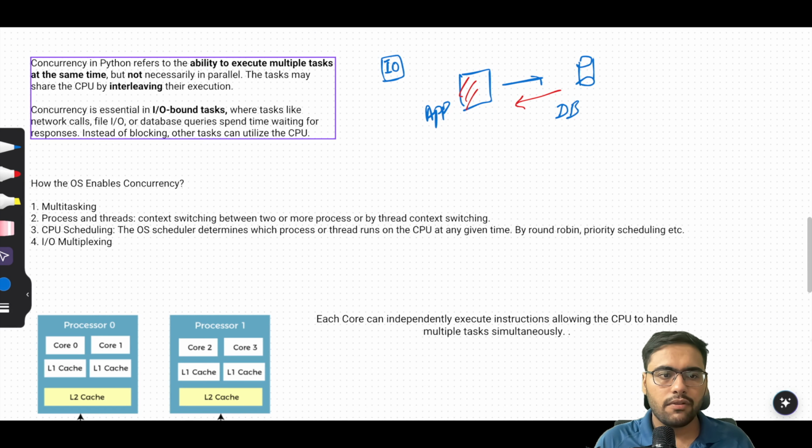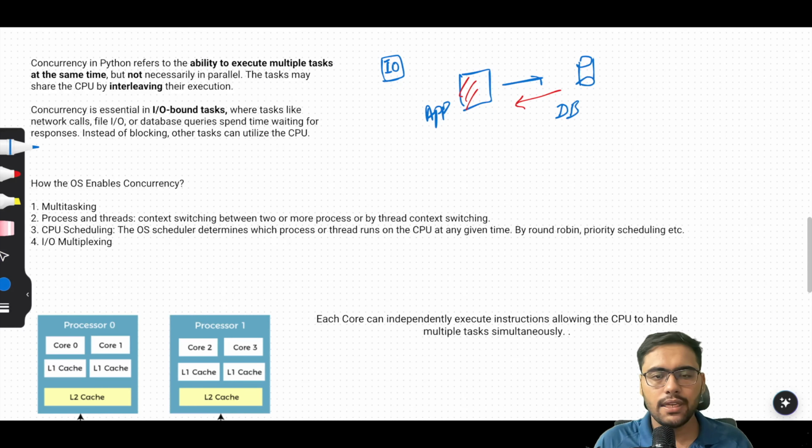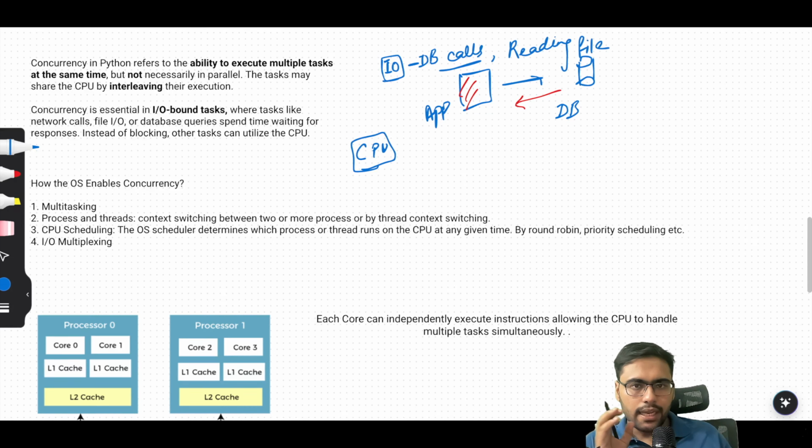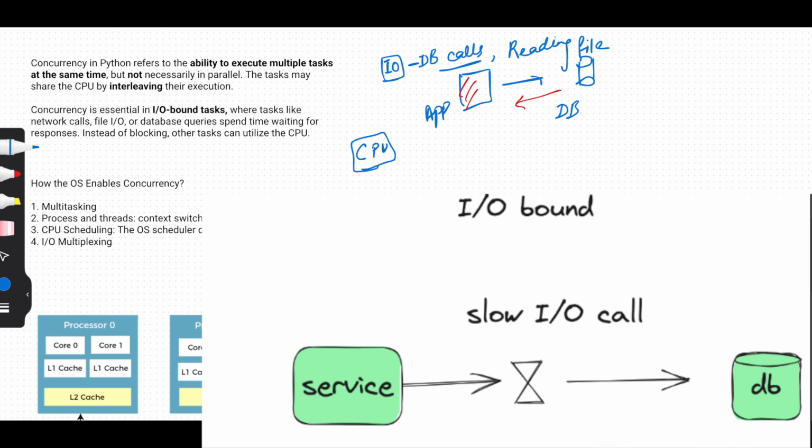Okay, so the first thing to understand is that there are two things. One is an IO bound task and one is a CPU bound task. So IO bound tasks are like DB calls, or for example reading a file. Let's say you have a large file, then you have to read that file into memory, let's say with pandas pd.read_csv. In that case, your application can take some time. You can do something else, that is an IO bound task.